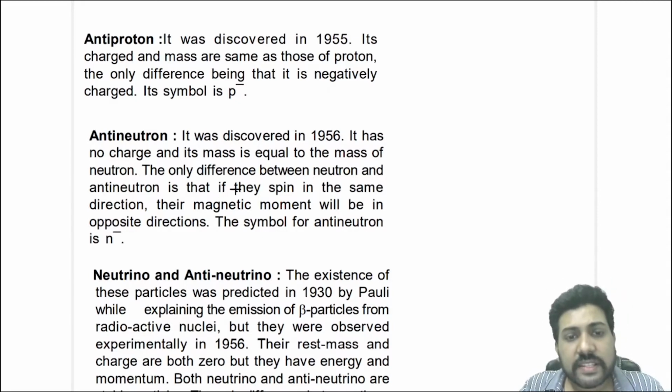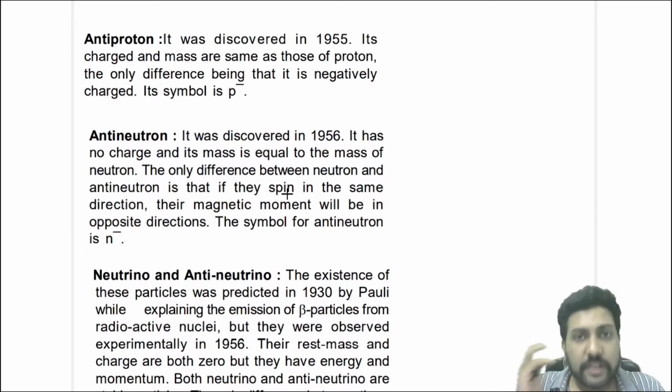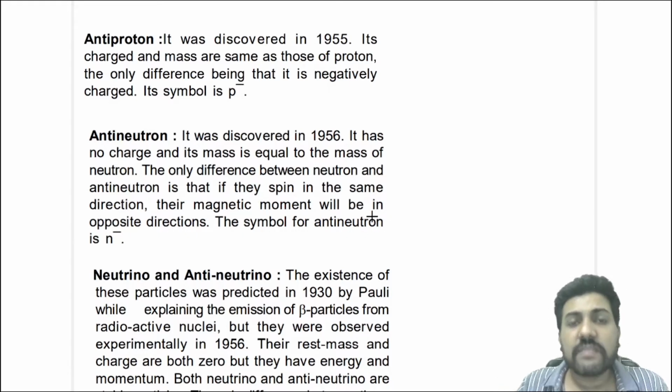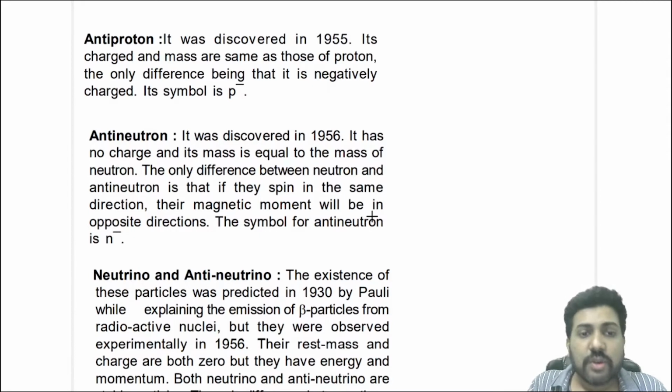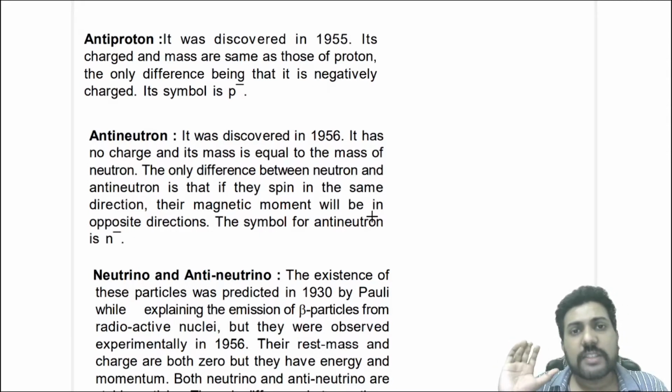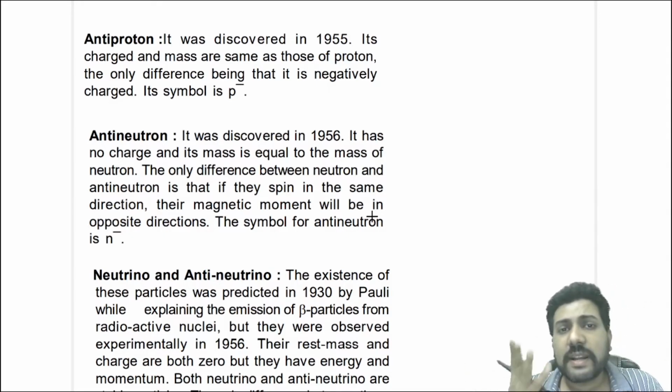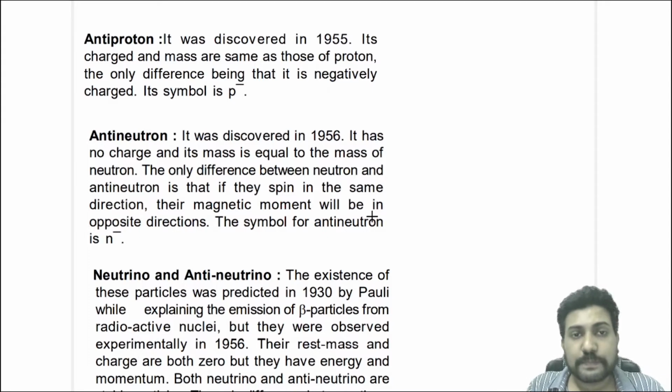The only difference between neutron and antineutron is that if a neutron and an antineutron spin in the same direction, the magnetic moment will be in the opposite direction. So if both the neutron and the antineutron are spinning clockwise, then if one of them has a magnetic moment in a particular direction, the other will have a magnetic moment opposite to that direction.